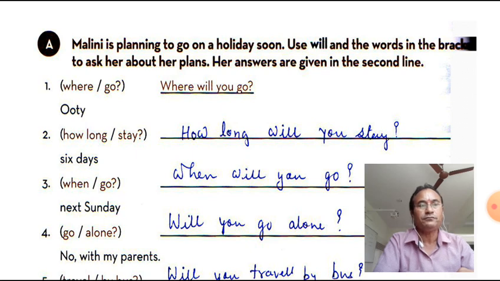Next one: when go. When will you go? The answer is next Sunday. When will you go shows time.